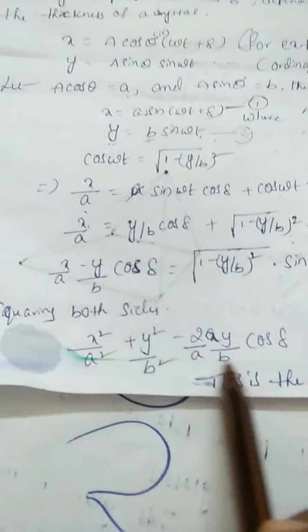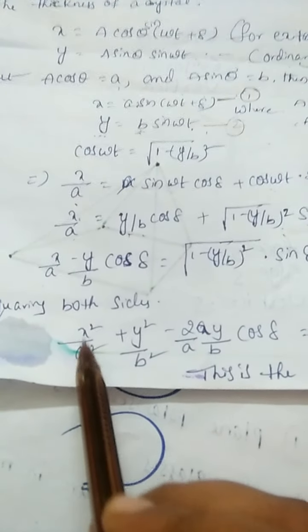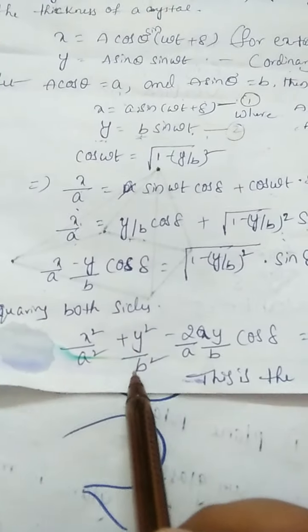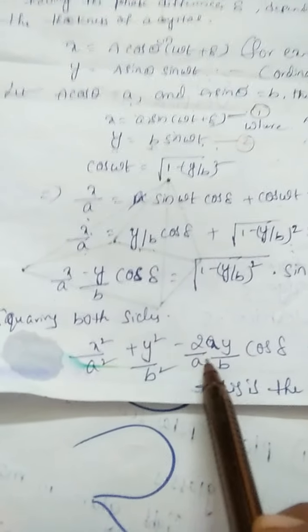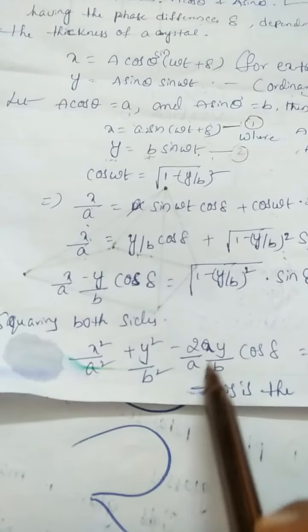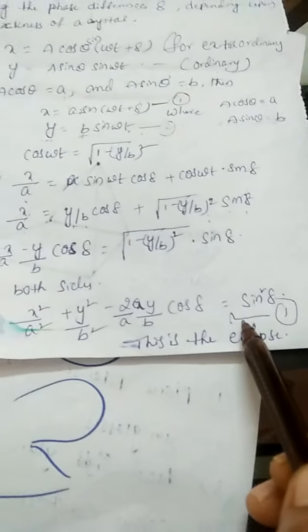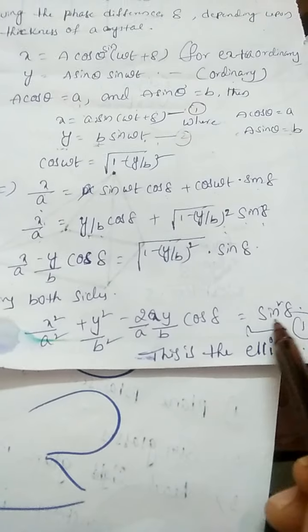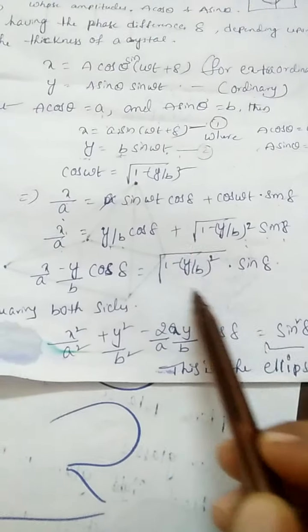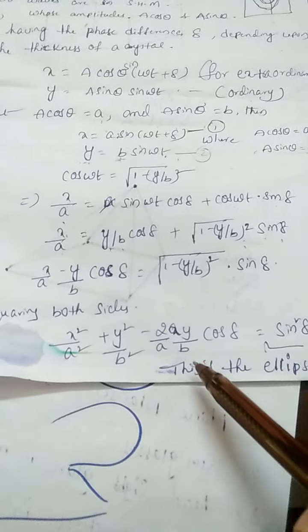Now squaring both sides, we get x square by a square plus y square by b square minus 2xy by ab into cos delta is equal to sine square delta. After simplifying, we get this equation.